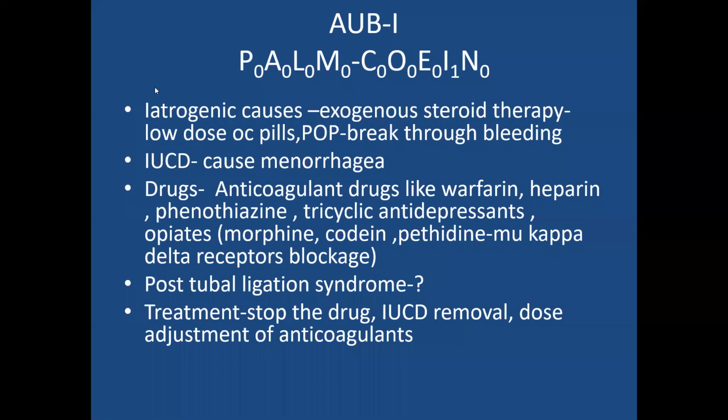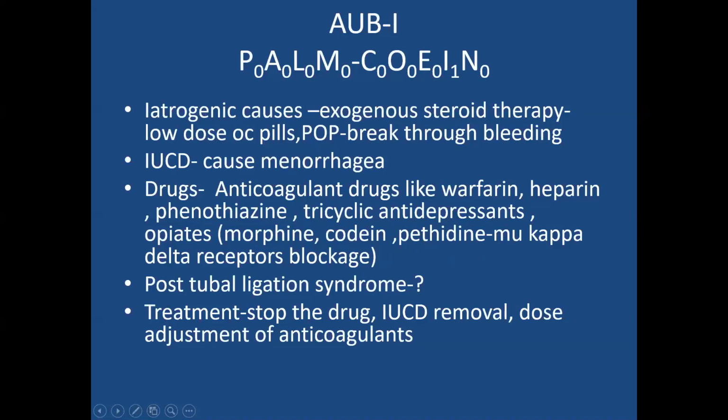Whereas IUCD itself can cause menorrhagia because it is a foreign body, or some drugs like anticoagulants such as warfarin, heparin, phenothiazines, tricyclic antidepressants, opiates like morphine, codeine, pethidine, they will cause AUB.